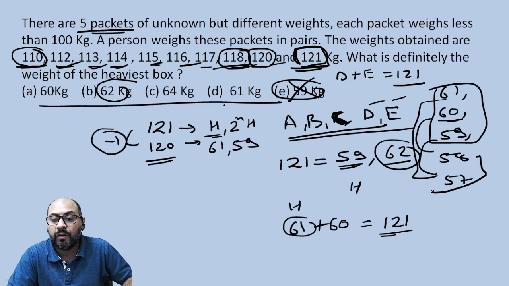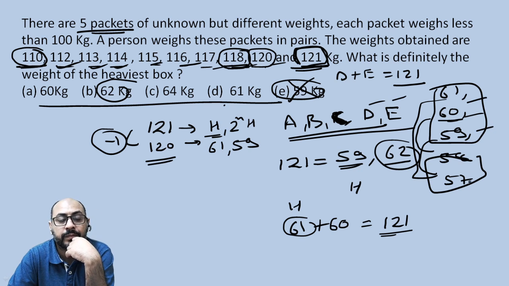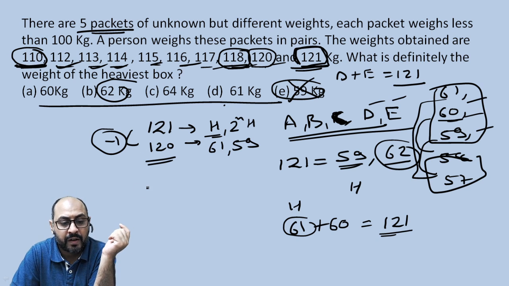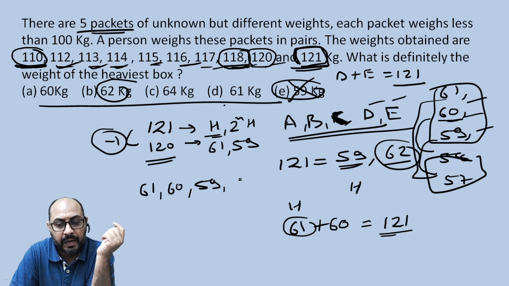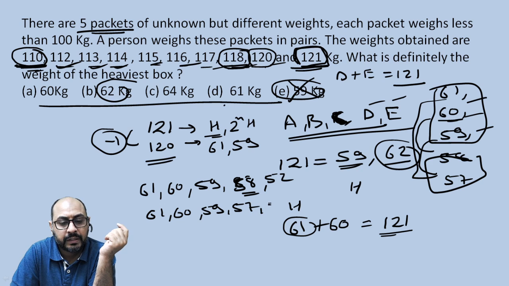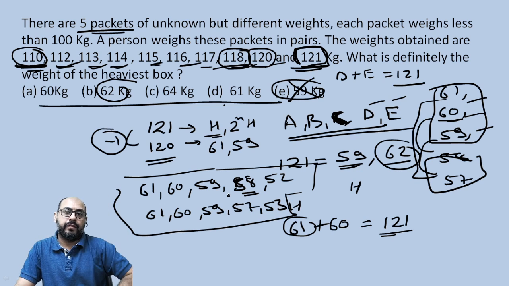So if you take any one of these, you will already be having how many? Four boxes and four weights finalized. What about the fifth one? So for the fifth one, if it is 110, either you have got a set of 61, 60, 59 and 58, or you have 61, 60, 59 and 57, right? So if 58 is one, the other one has to be 52. And in this case the other one has to be 53. These are the options that are coming to you. You've got the five possible options.